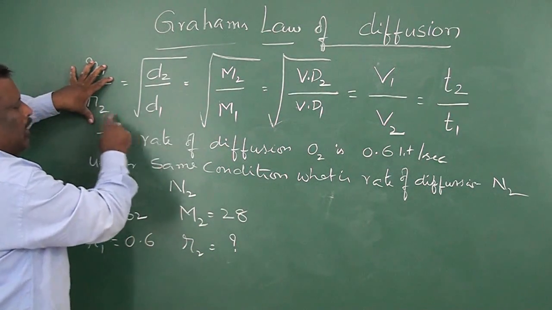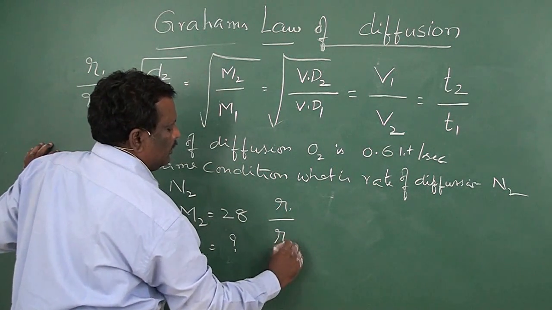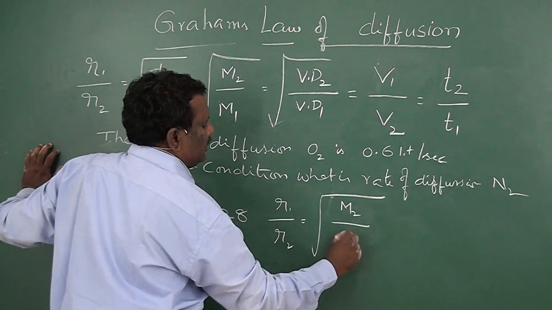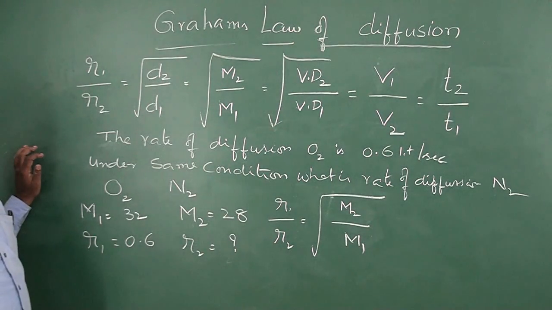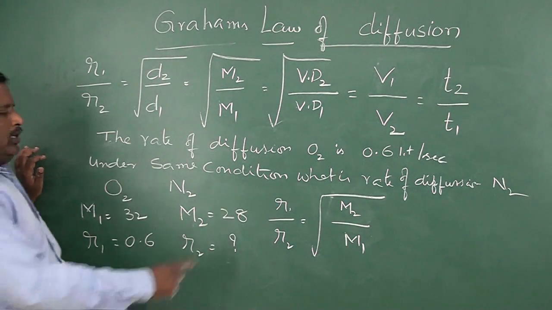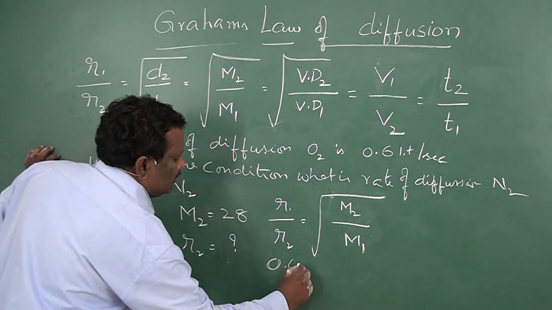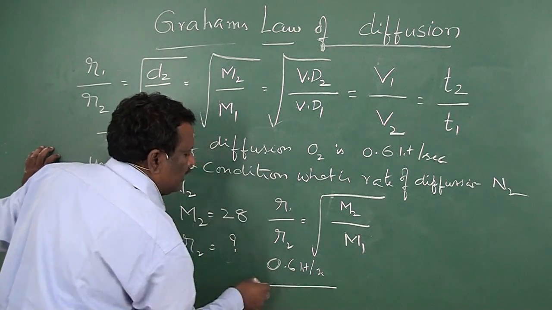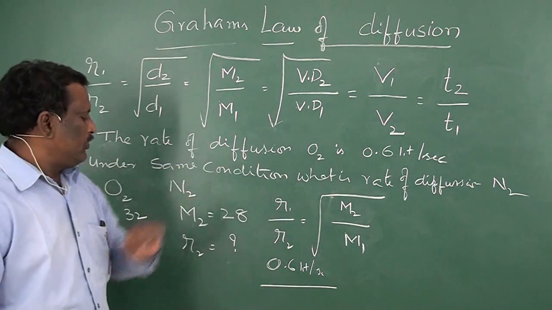So R1 by R2 is equal to root of M2 by M1. Here R1 is equal to 0.6 per second, because they gave oxygen's rate of diffusion.